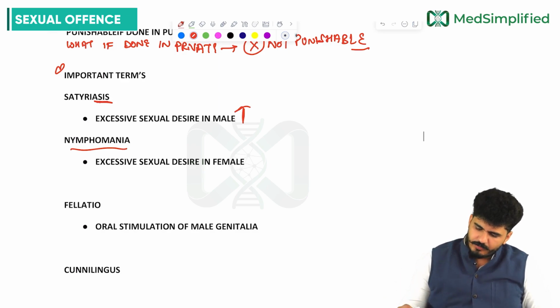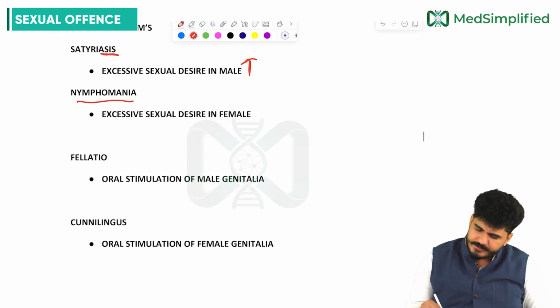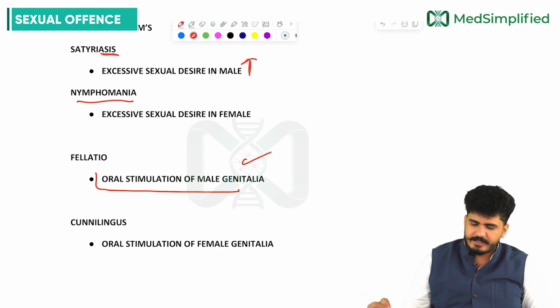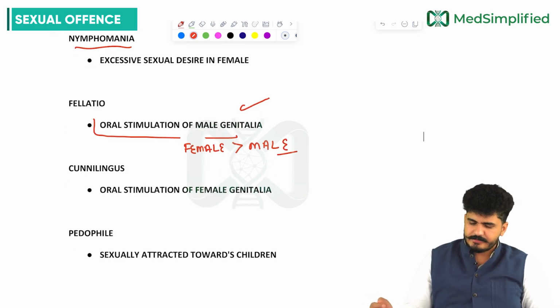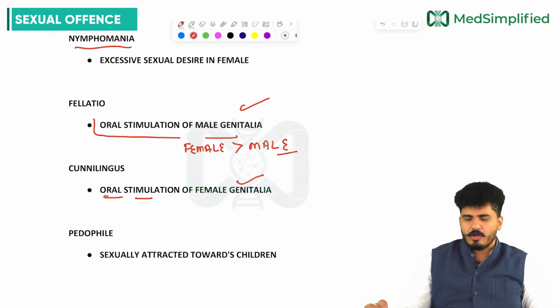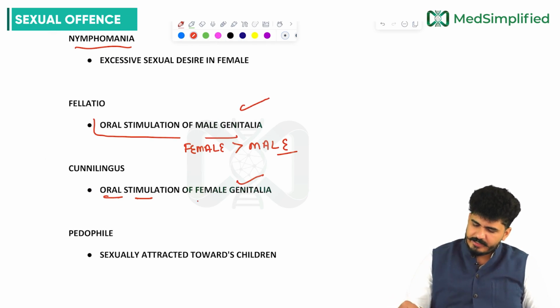Other is fellatio. Fellatio, oral stimulus of male genitalia. This can be done by a female, more common than male. Can be anyone. Cunnilingus, oral stimulus of female genitalia. The oral stimulus of female genitalia can also be done by male more commonly than the female. They both can do this.